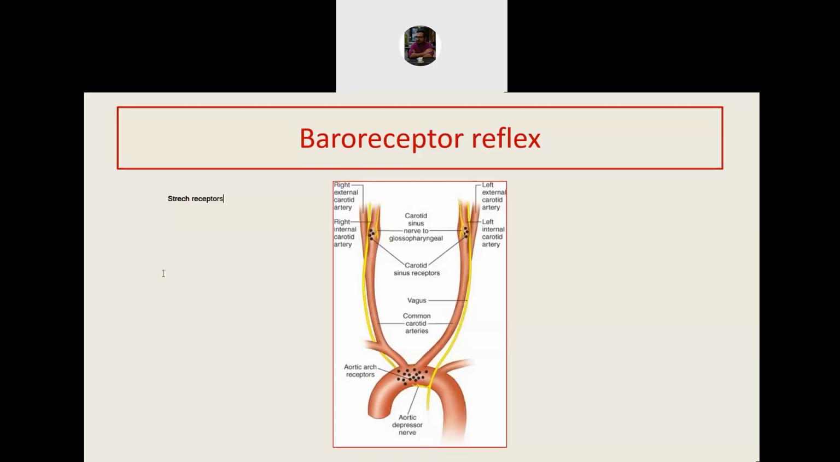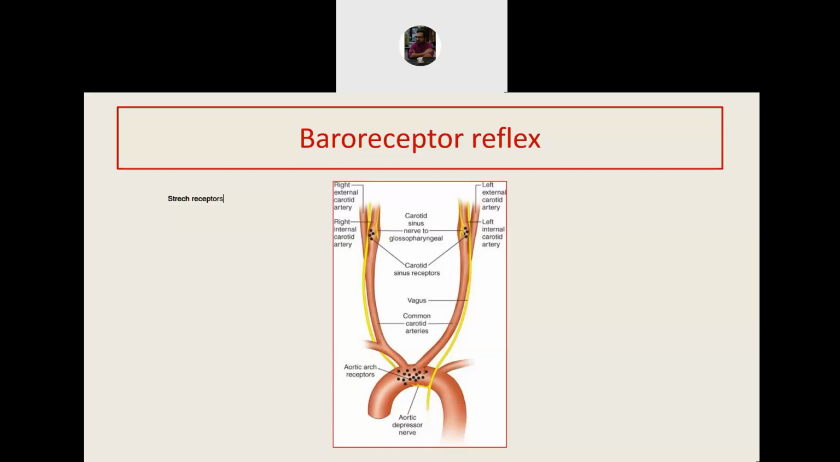Baroreceptors are present in different parts of the body. The high pressure baroreceptors are mainly present in the carotid sinus, that is the carotid sinus receptors, and the arch of aorta, which are called the aortic arch receptors. They are present in the adventitial layer of the blood vessels. So whenever blood pressure increases, the adventitia is stretched and therefore these receptors are also stretched. So we have the receptors in three locations, the two carotid sinuses and the arch of the aorta.